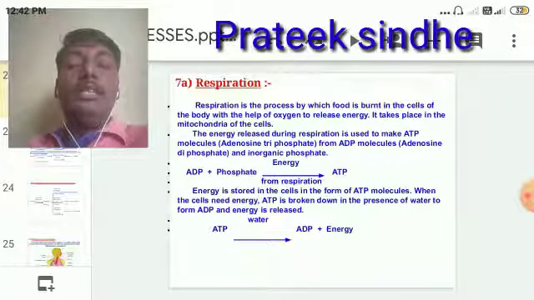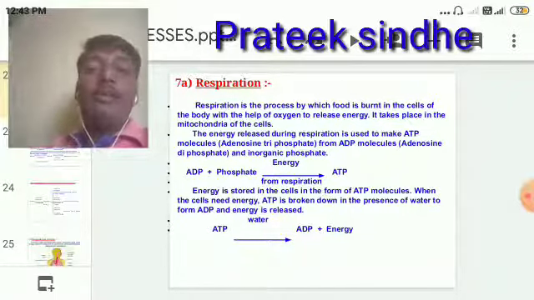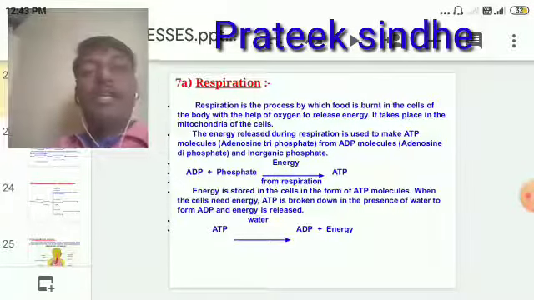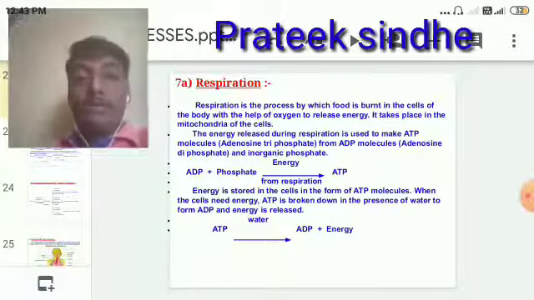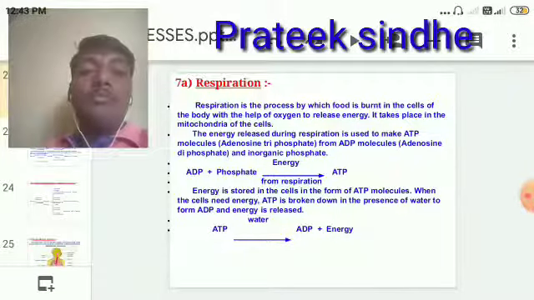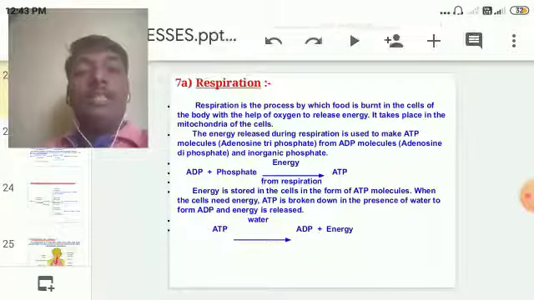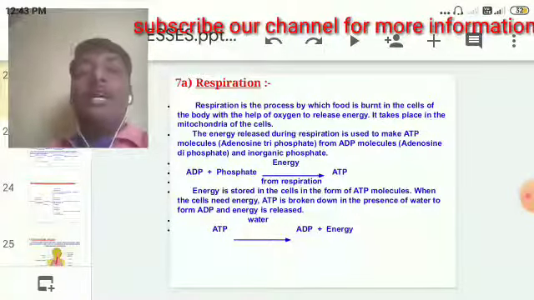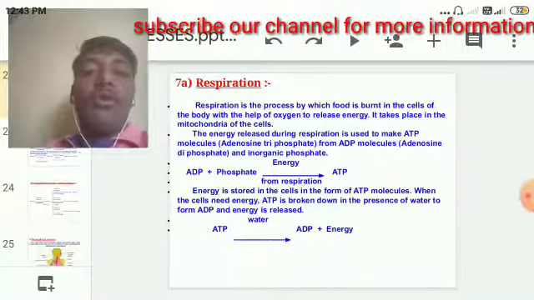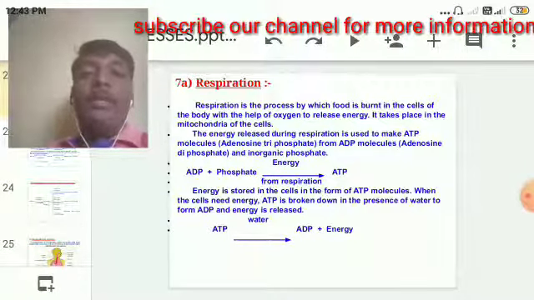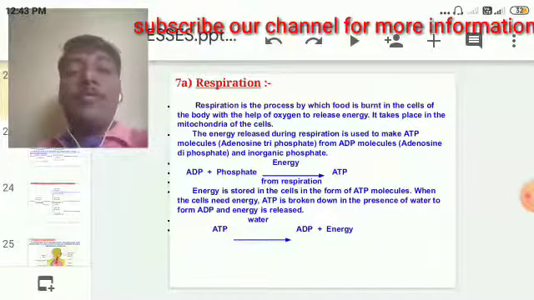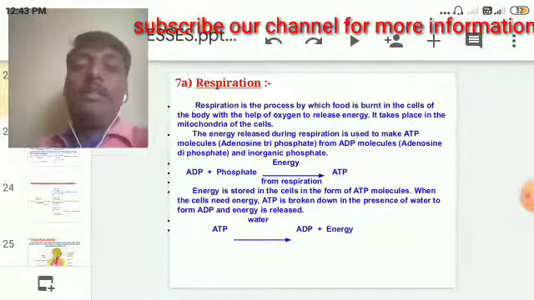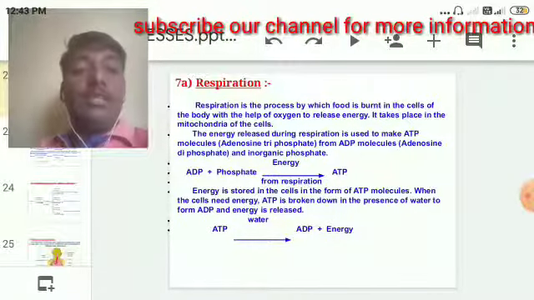The energy which is released is stored in the form of ATP. ATP means adenosine triphosphate. Here the energy is released in the form of ATP, which is also called energy packets. Energy is released and stored in the mitochondria of the cells in the form of ATP.